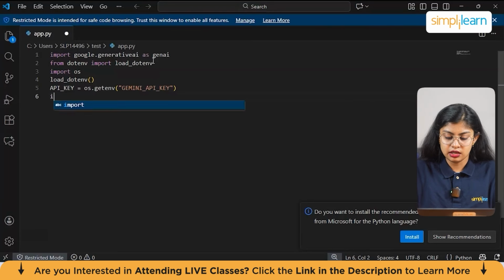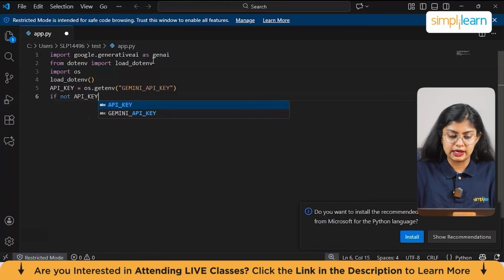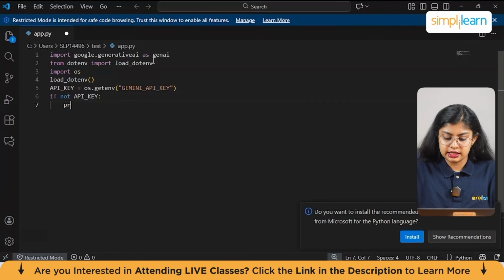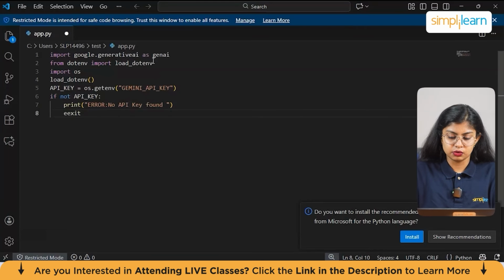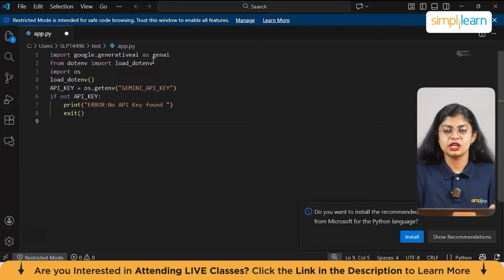So if not API key, if there is no value in the API key, print an error message. Let's print: error, no API key found, and let's exit. So this prints an error message if there is no API key and exits.